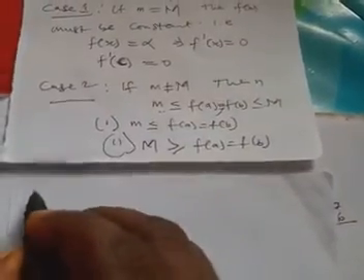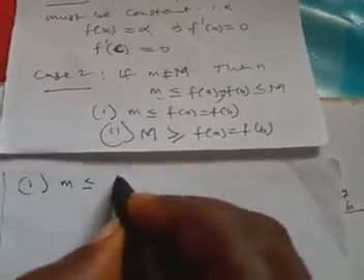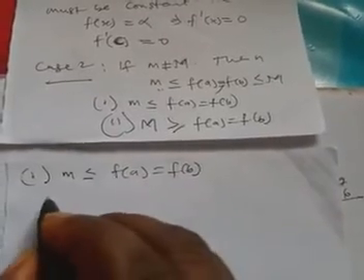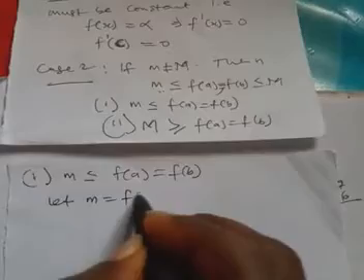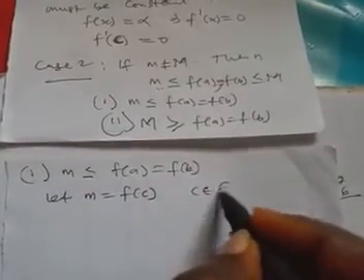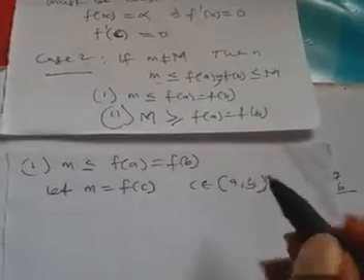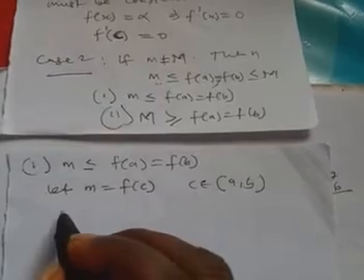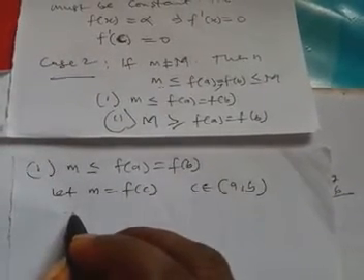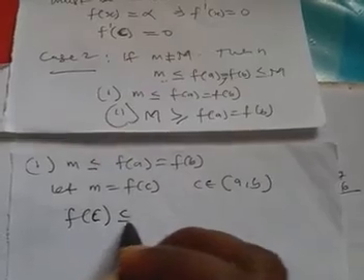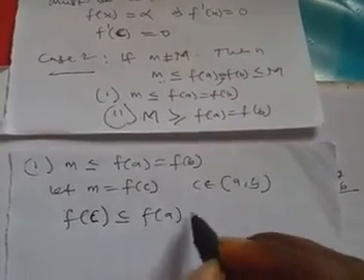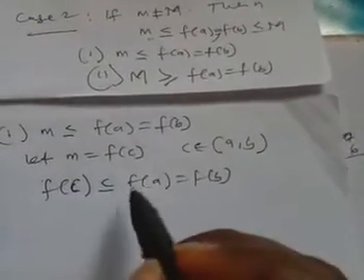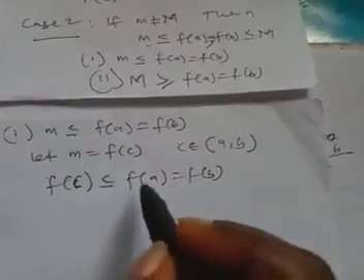Now let's consider the first one. The first part, m is less than or equal to f of a, which is equal to f of b. So if you use this, let us represent m. Let's say our m is some f of c, so c belongs to the open interval (a, b). Now from this place, what we can have here is f of c is less than or equal to f of a or f of b, because f of a and f of b are equal.